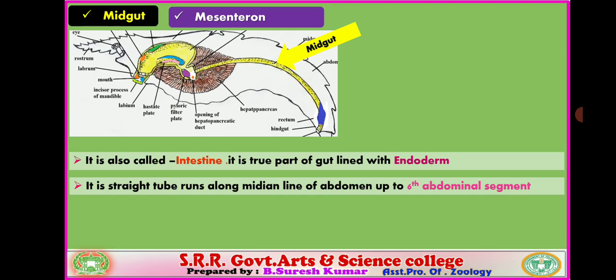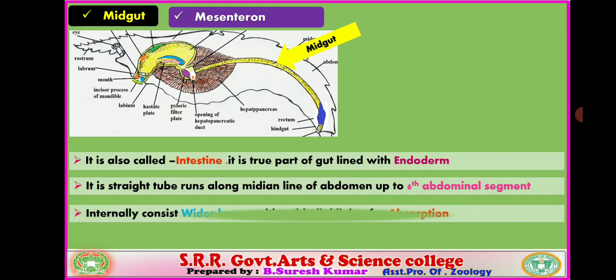It is a straight tube that runs along the medial line of the abdomen up to the 6th abdominal segment. So it extends along the abdomen region up to the 6th abdominal segment. Internally, it consists of a wider lumen with prominent epithelial lining that mediates absorption.